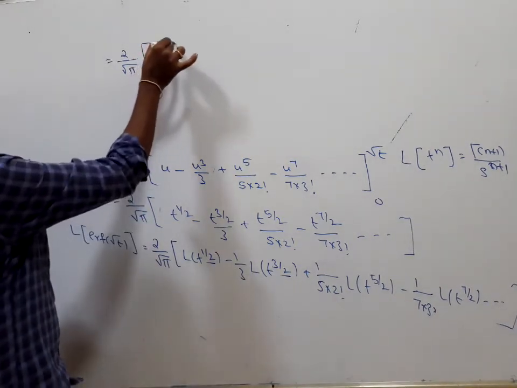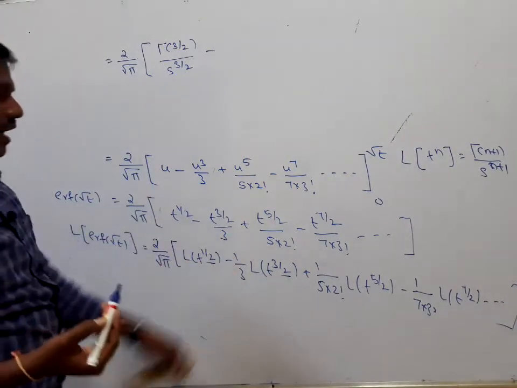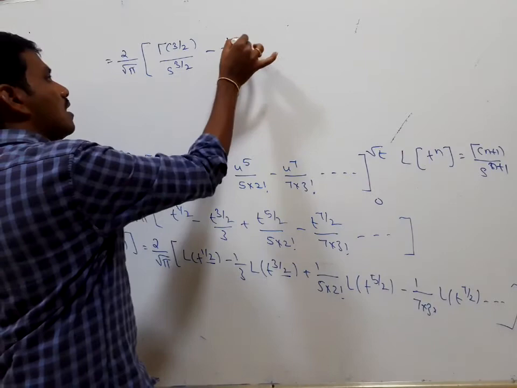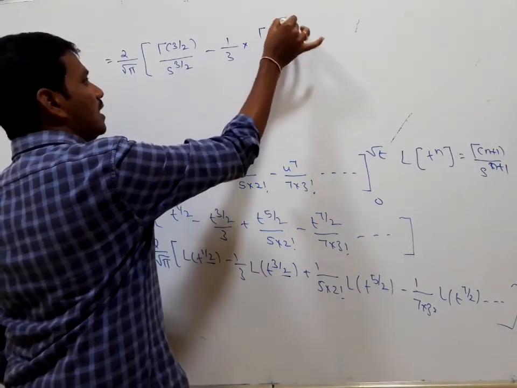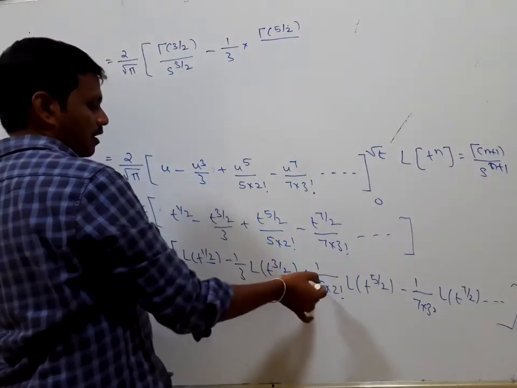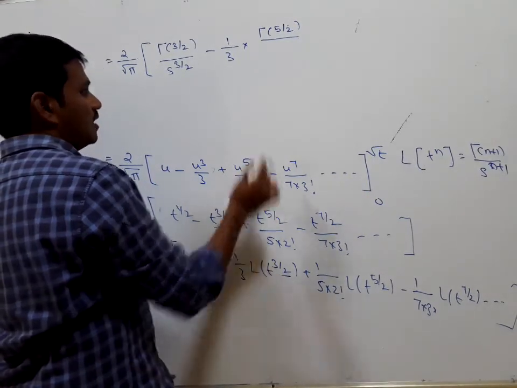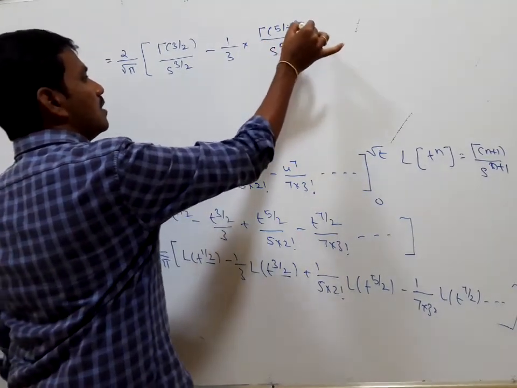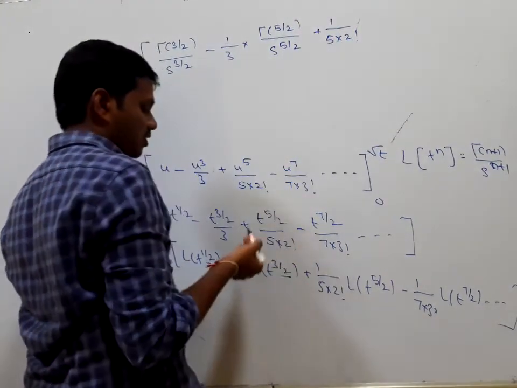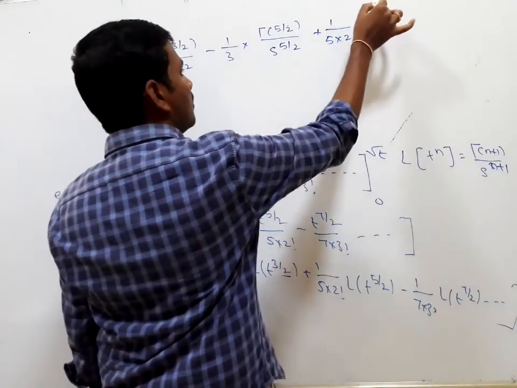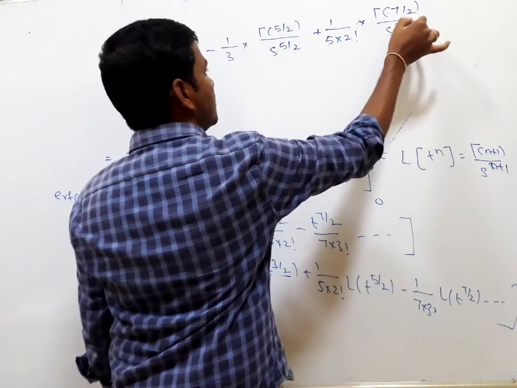Gamma of 3 by 2 divided by s to the power of 3 by 2, minus 1 by 3 into the Laplace transform of t to the power of 3 by 2, which is gamma of 5 by 2 divided by s to the power of 5 by 2, plus 1 by 5 into 2 factorial, or 5 into 2, 10, gamma of 7 by 2 divided by s to the power of 7 by 2.